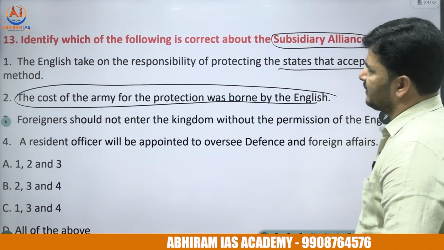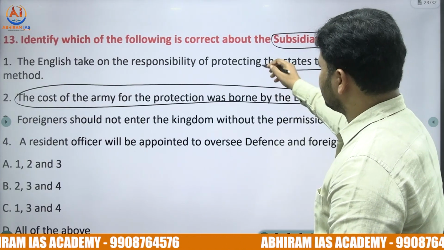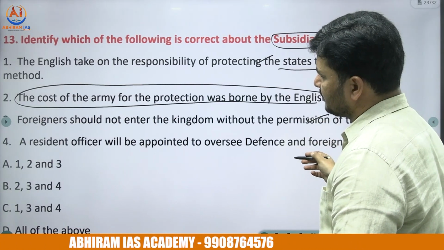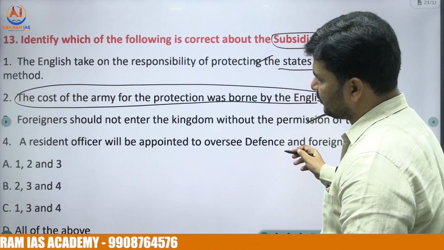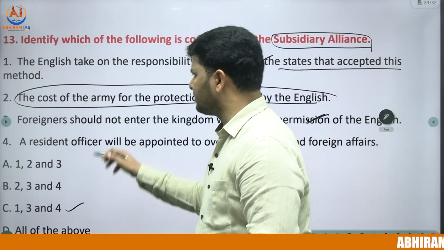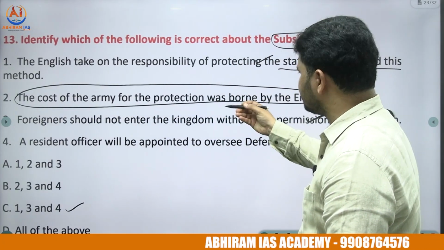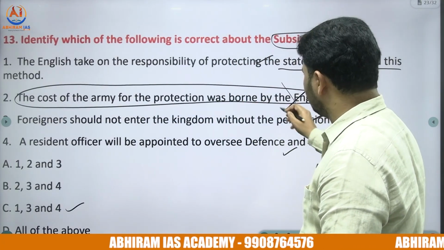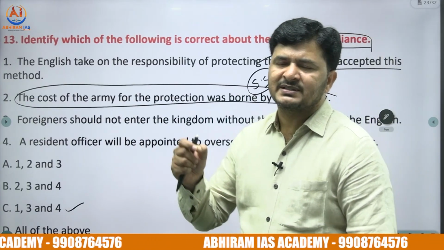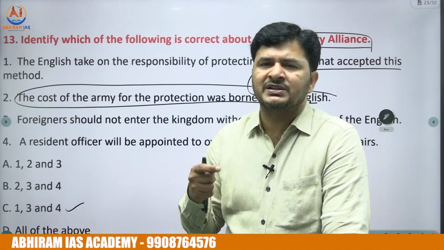So the question is, identify which of the following is correct about the subsidiary alliance. So first statement is correct, third statement is correct, and the fourth one is also correct. So 1, 3 and 4 are correct, the second statement is incorrect. The cost of the army for the protection of the signatory state is to be borne not by the English but by the signatory state. The state which signs on subsidiary alliance, we call it signatory state.